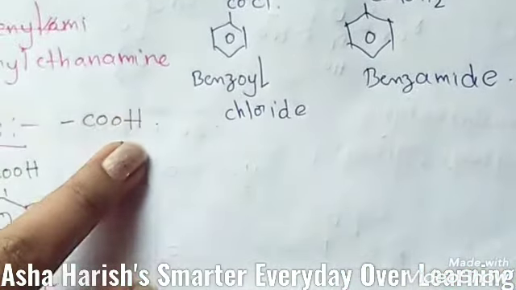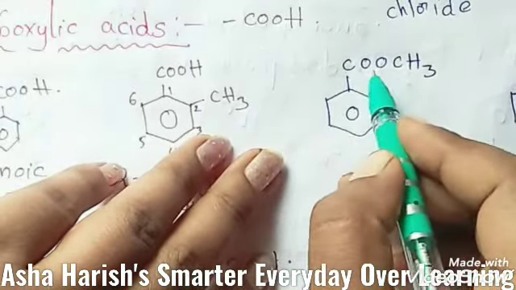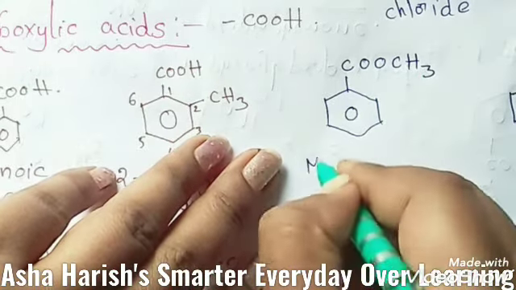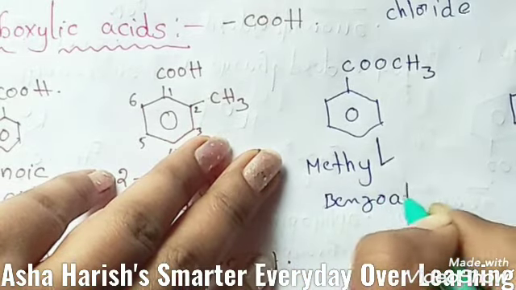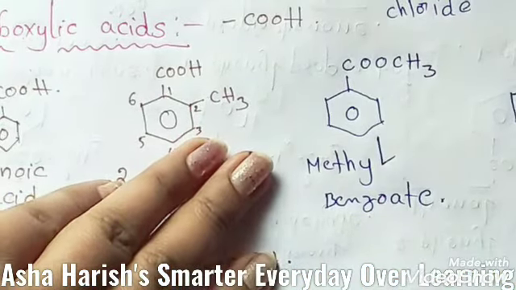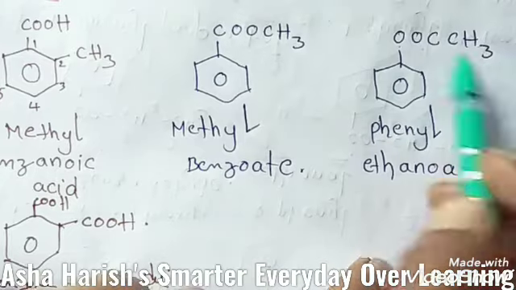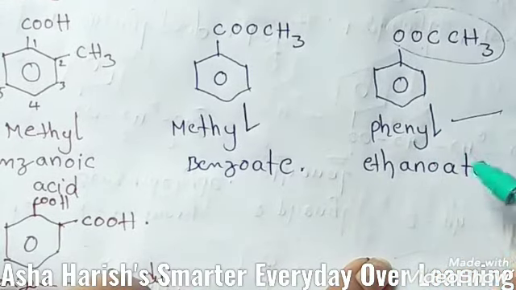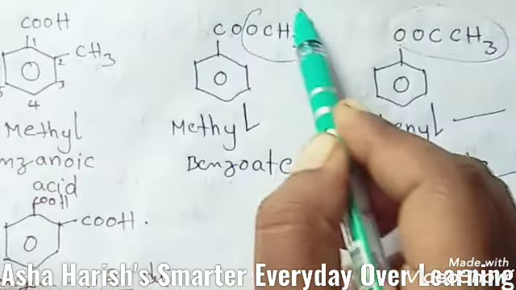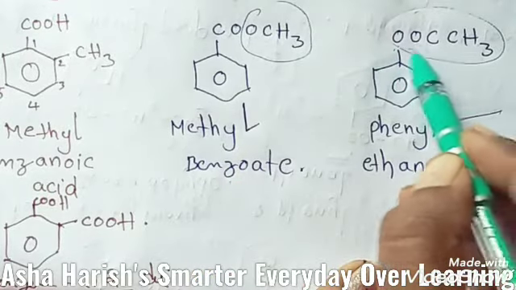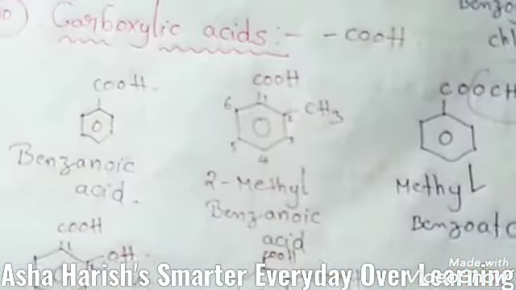Okay, in this example, to this benzene ring C double bond O, OCH3 is attached, so the name should be methyl benzoate. In another example, to this benzene ring OCCH3 is attached, the name should be phenyl ethanoate. Because this is a methoxy group, and here the double bond OCH3 is the ethanoate group.